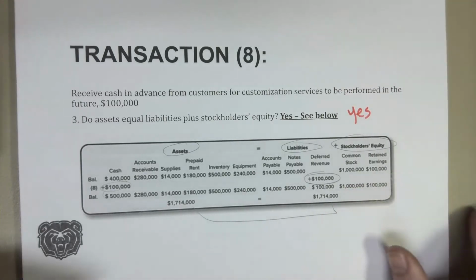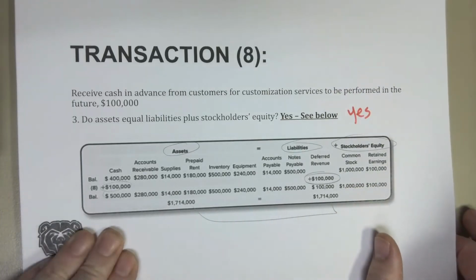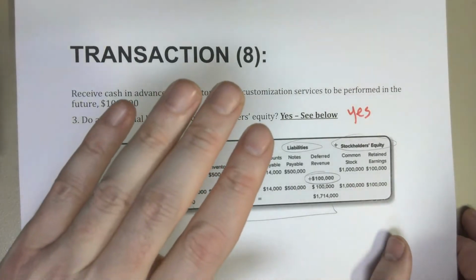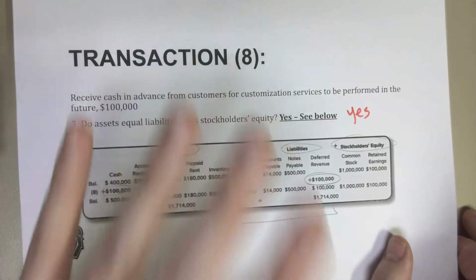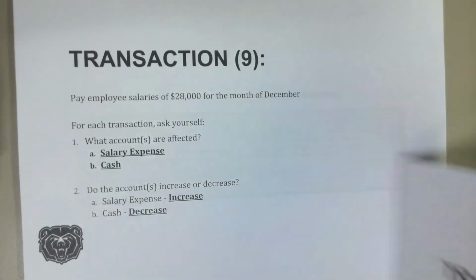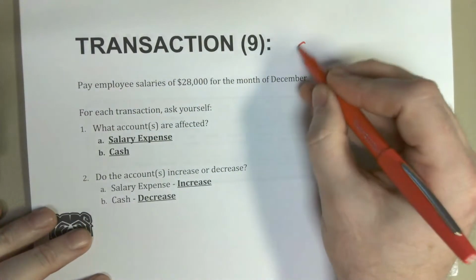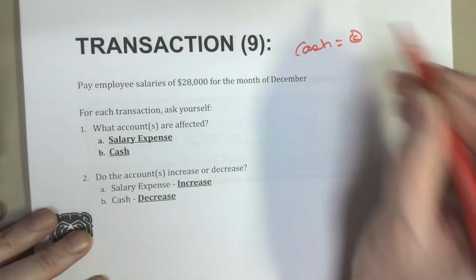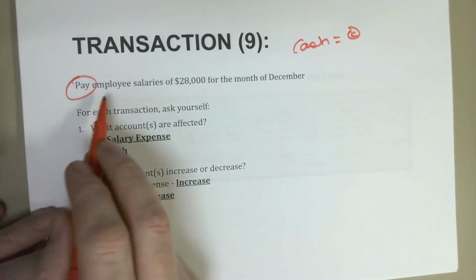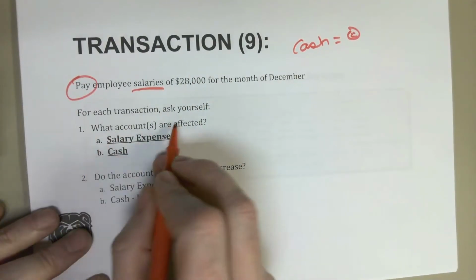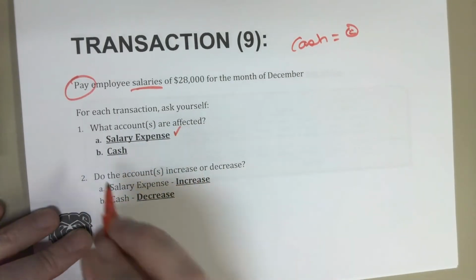So hopefully after transaction 7, which was a compound transaction utilizing 4 different accounts, we can see how these simpler cash transactions are much easier and definitely the ones that we want to see more often, right? So transaction 9, we're going to pay salaries of $28,000 for the month of December. Again, easy. We like this. This is cash. Cash equals smiles. Okay, so we pay cash salaries, so we know we're going to have some kind of expense of $28,000. So we have salaries expense. What accounts are affected? Salaries expense and cash.